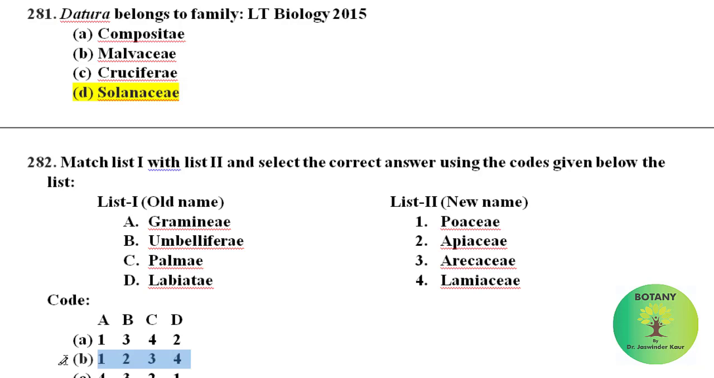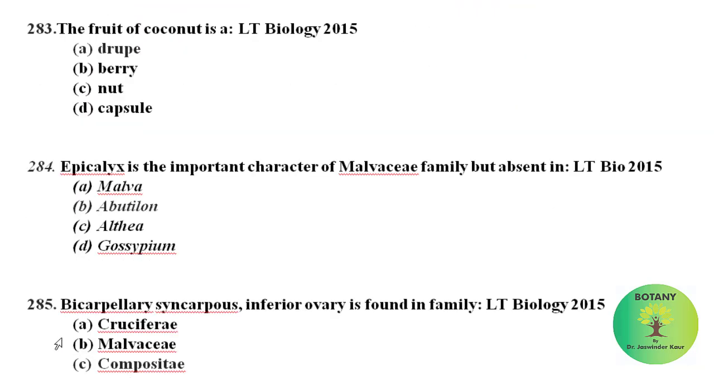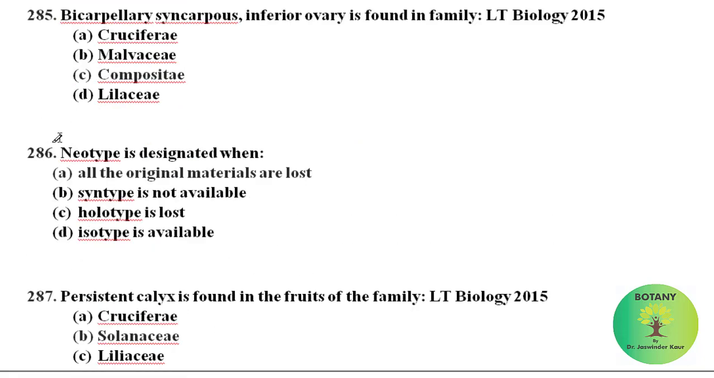So the correct option is option B. The fruit of coconut is a drupe. Epicalyx is an important character of the Malvaceae family but is absent in Abutilon, which is a genus of family Malvaceae. Apicalyx is present in most members of Malvaceae. Bicarpellary syncarpous inferior ovary is found in family Compositae or Asteraceae.